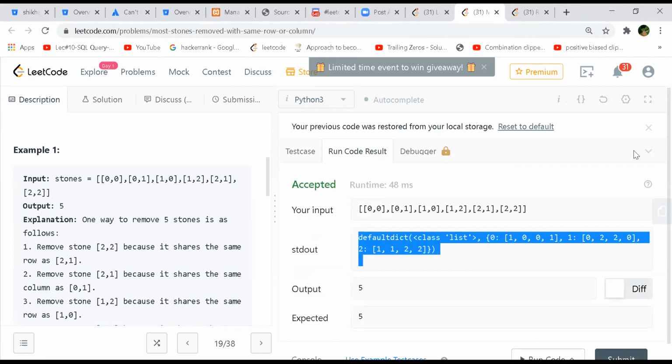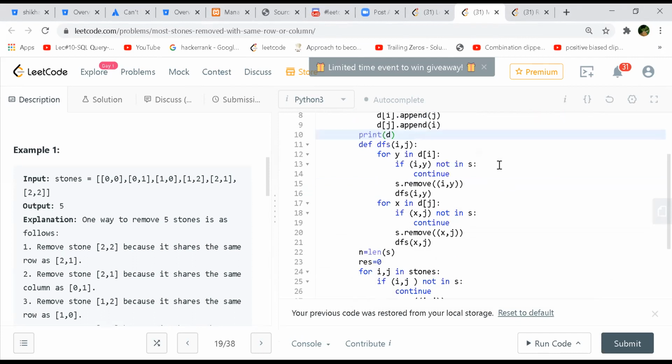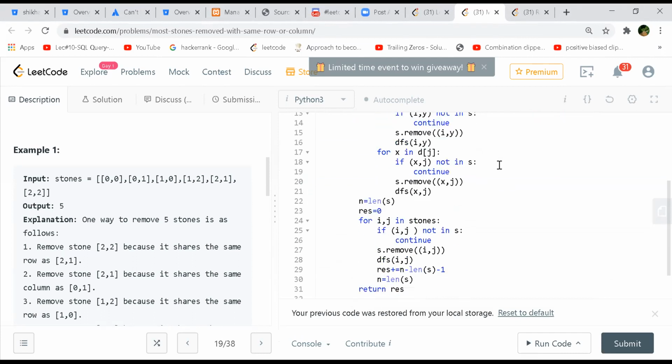I think if you want to find a number of 5, right, in a connected island which has a size of 5 stones, then how do we get that? Yeah, he's done it. It's correct actually, but I'm not able to understand and visualize the way it is.